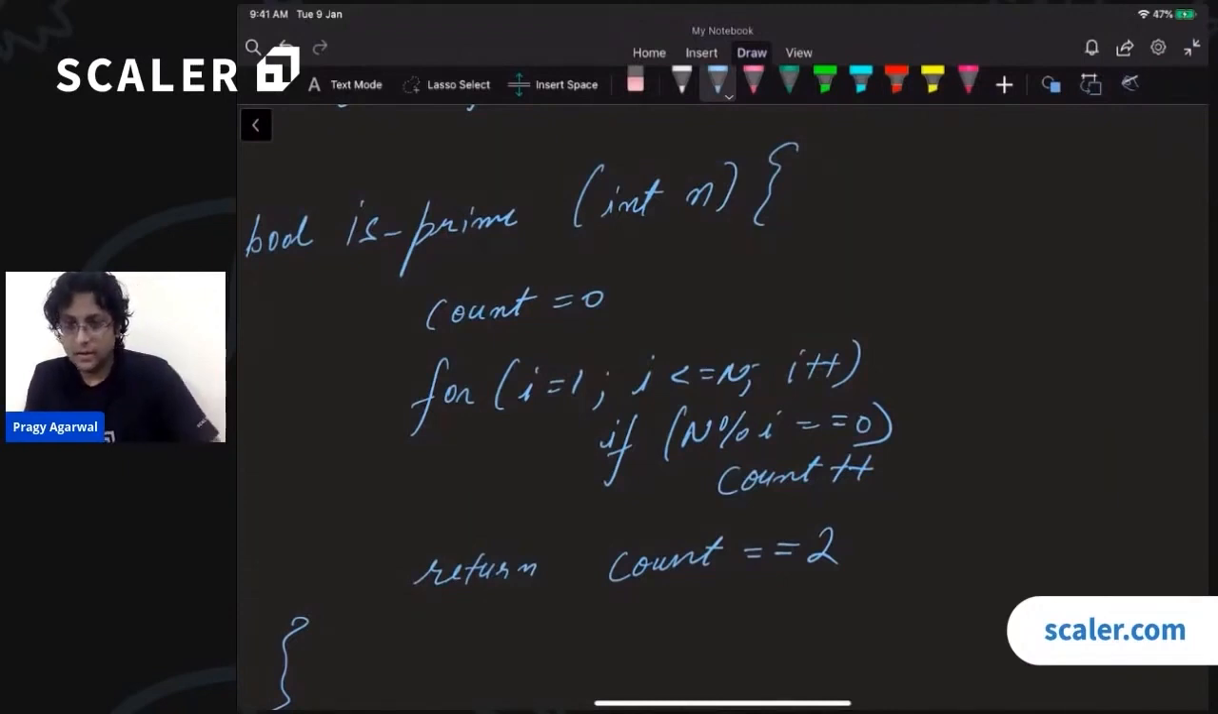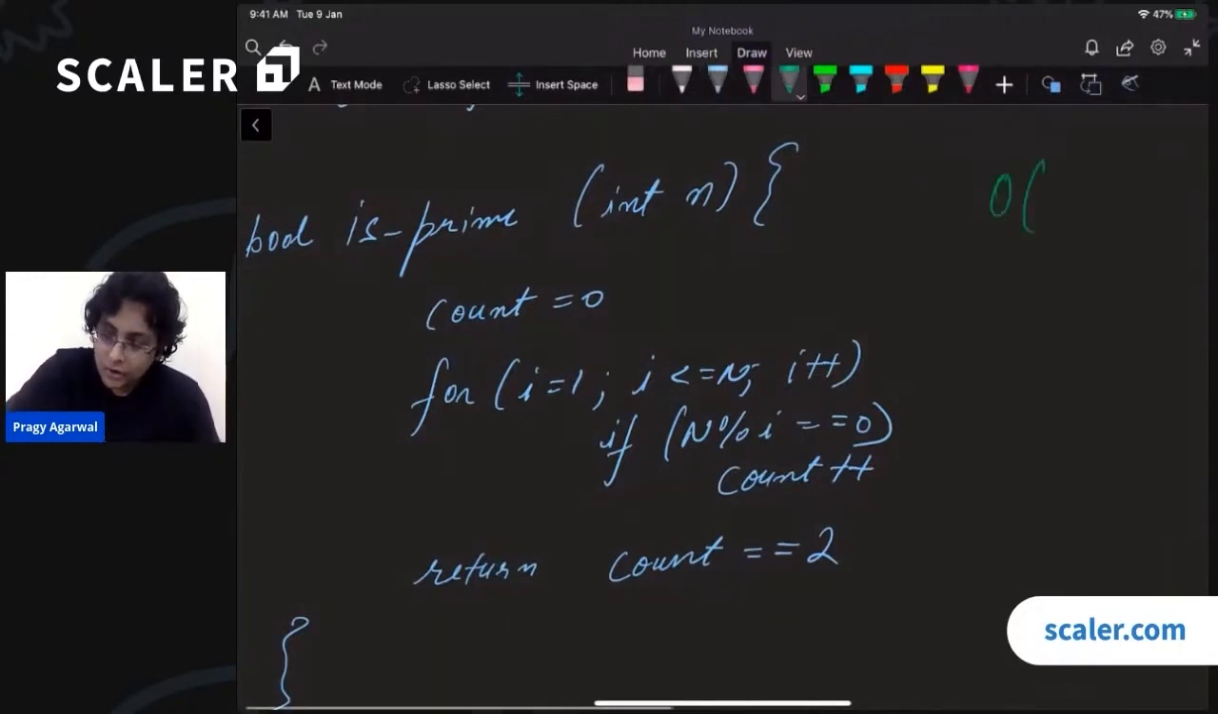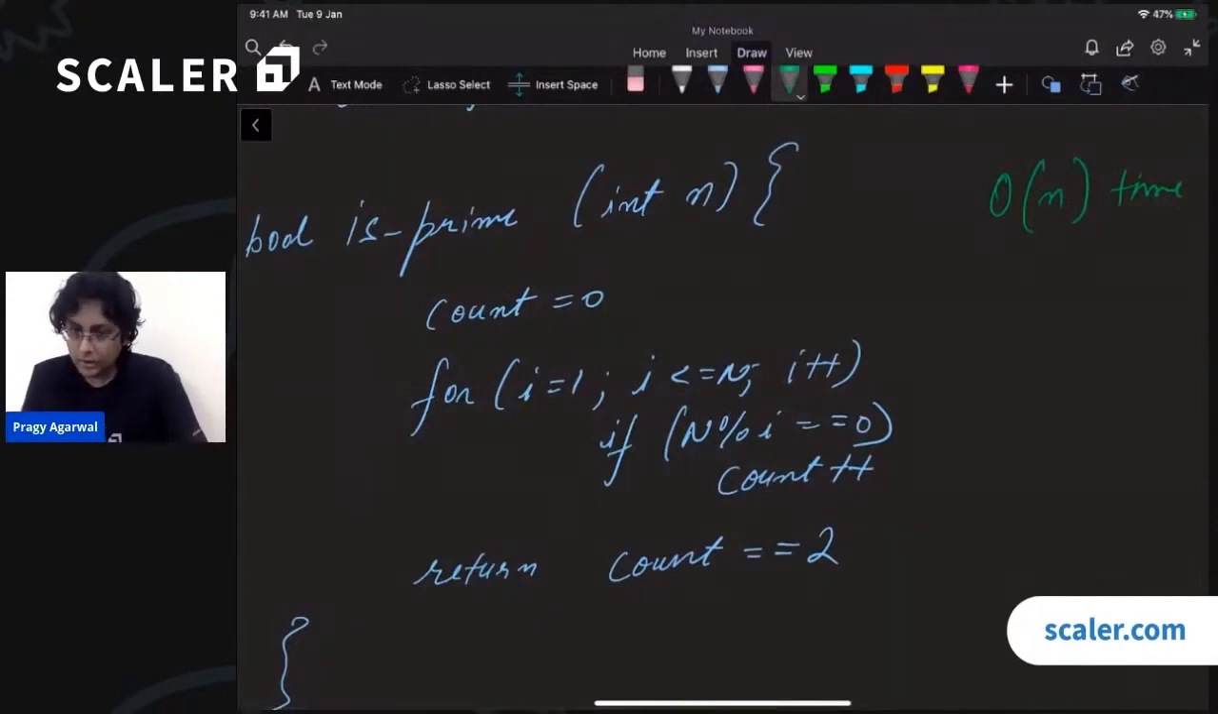Right? Cool. What is the time complexity of this program? This program runs in order of n time. We already know that we can optimize this a lot.